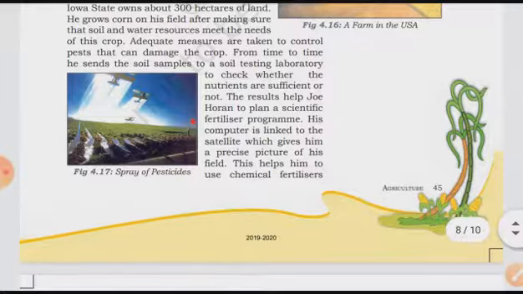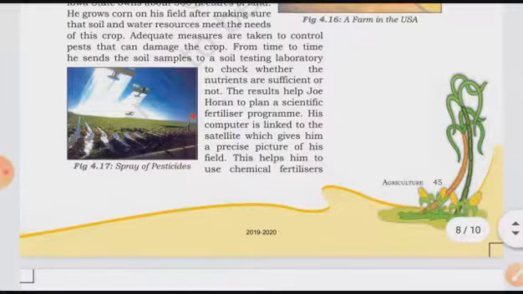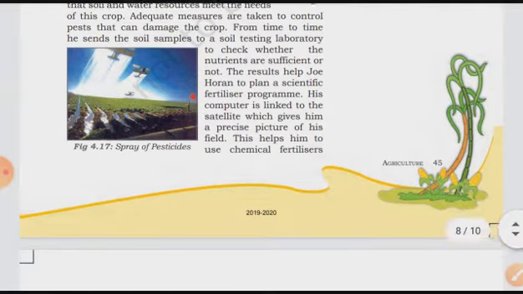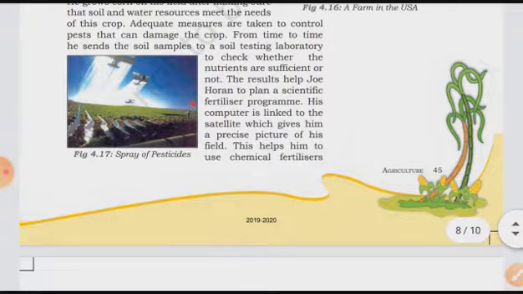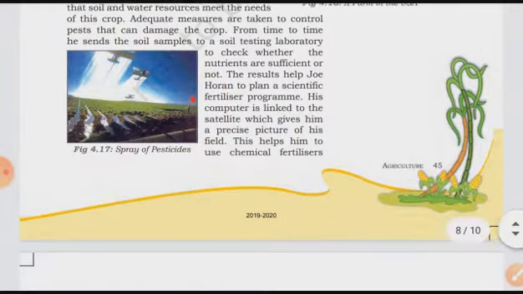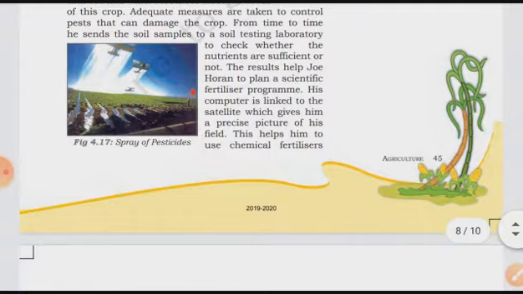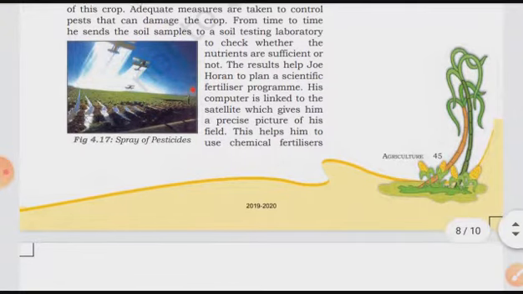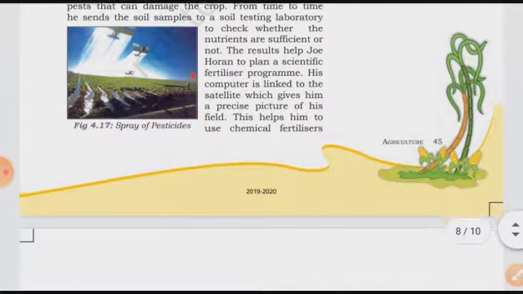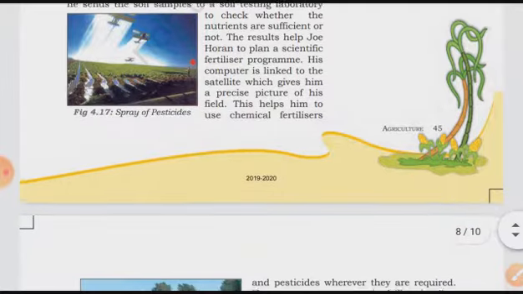Then from time to time, he sends soil samples to the soil testing laboratory to check whether the nutrients are sufficient or not. The results help Joy Horan to plan a scientific fertilizer program.